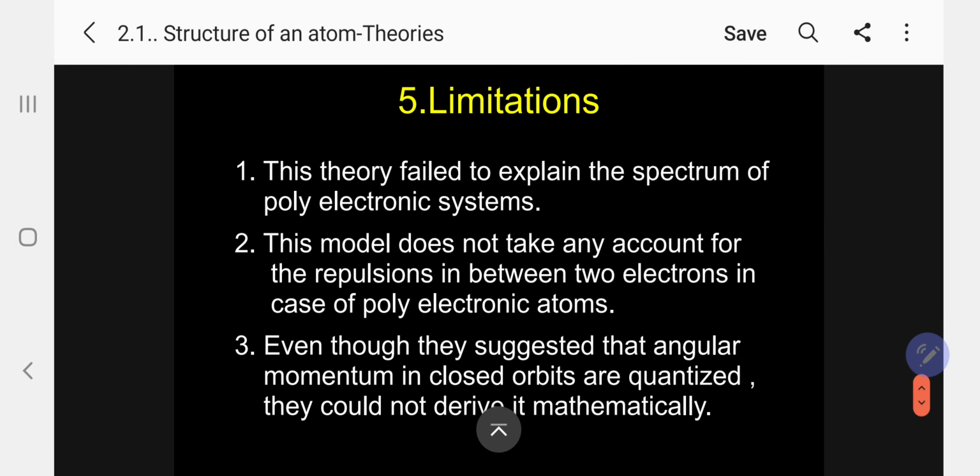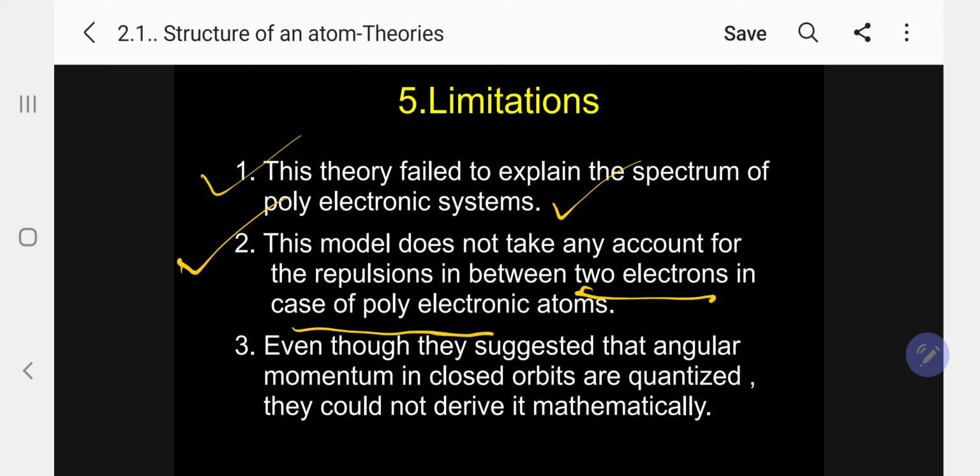Limitations, drawbacks of the Bohr-Sommerfeld theory. Number 1: this theory failed to explain the spectrum of polyelectronic systems, with more than one electron. Number 2: this model does not take into account the repulsion between 2 electrons in the case of polyelectronic atoms. Number 3: even though they suggested that angular momentum in closed orbits is quantized, they could not derive it mathematically. It is only imaginary. They have not derived it mathematically. Kindly follow.